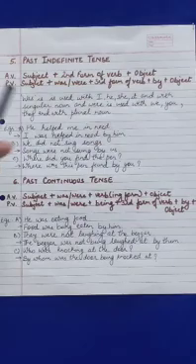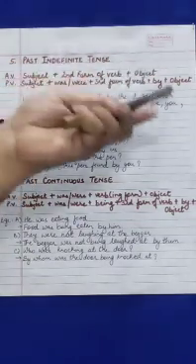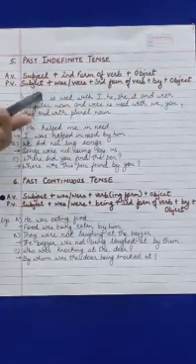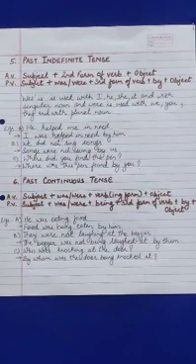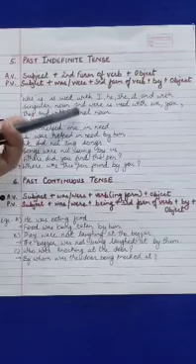Again I repeat children, as I have explained earlier also, the object becomes the subject. Was is used with I, he, she, it and with singular noun, and were is used with we, you, they and with plural noun.